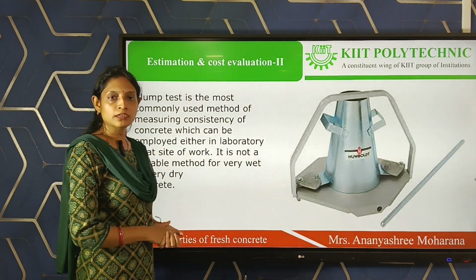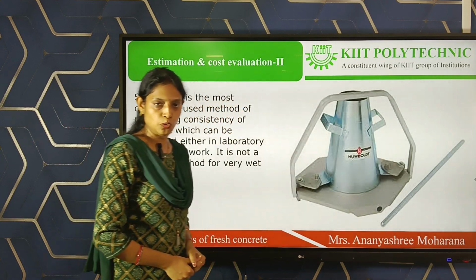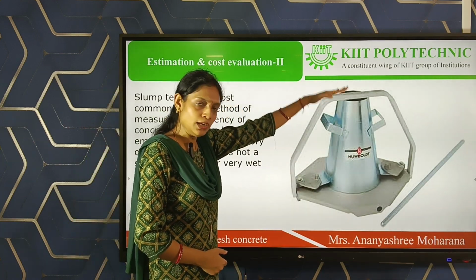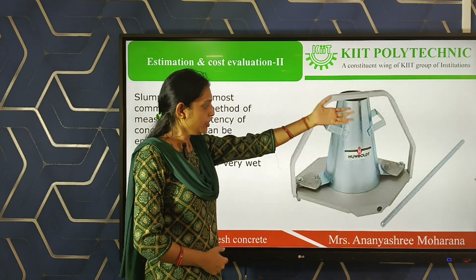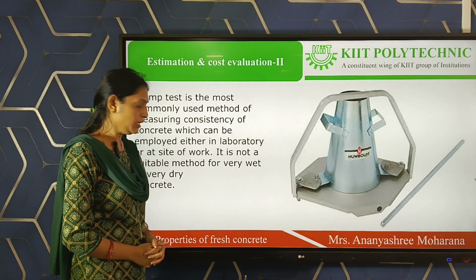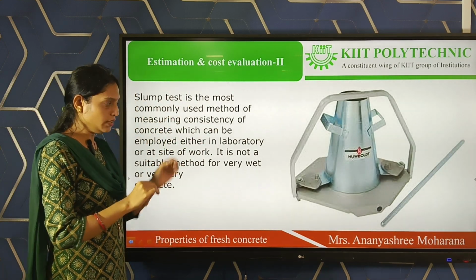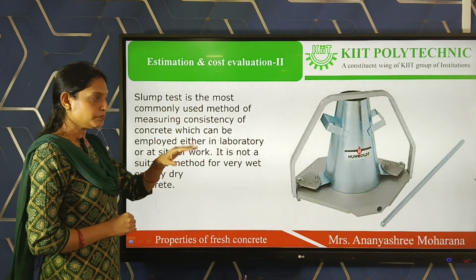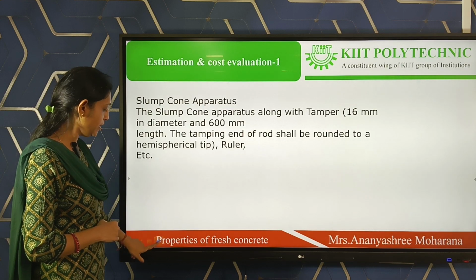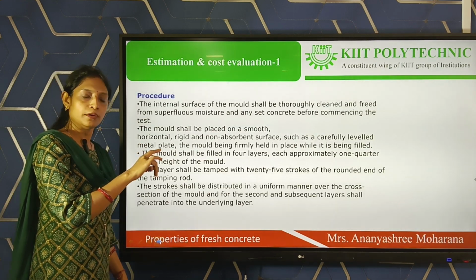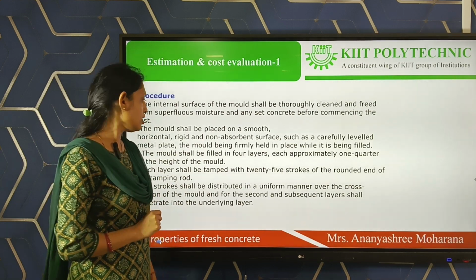After covering the cone, we have to vertically lift the cone so that the height will be decreased. That means the total height before lifting the cone is 30 centimeter. After lifting the cone vertically, the concrete should settle down to some height. So that difference in height, before and after removal of the slump cone, is called the slump height.